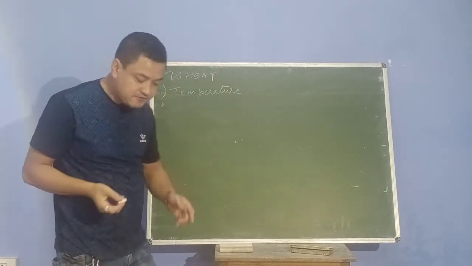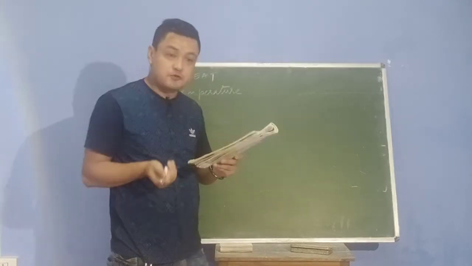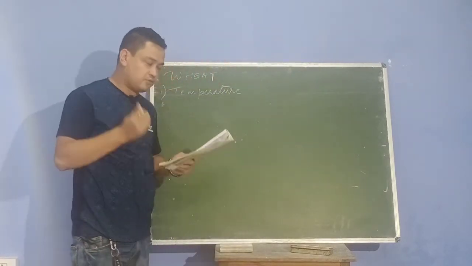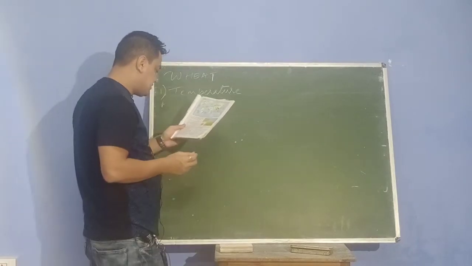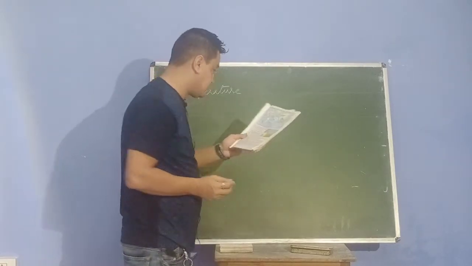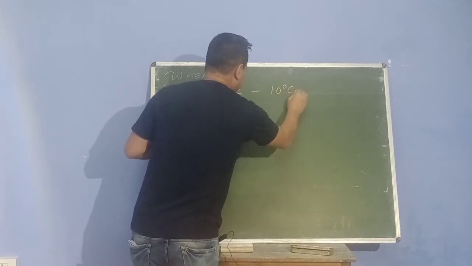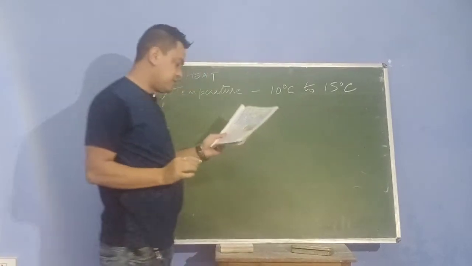It requires what kind of temperature? For wheat, different temperatures are required at different stages of planting, growing as well as ripening. The temperature should be between 10 degrees Celsius to 15 degrees Celsius.